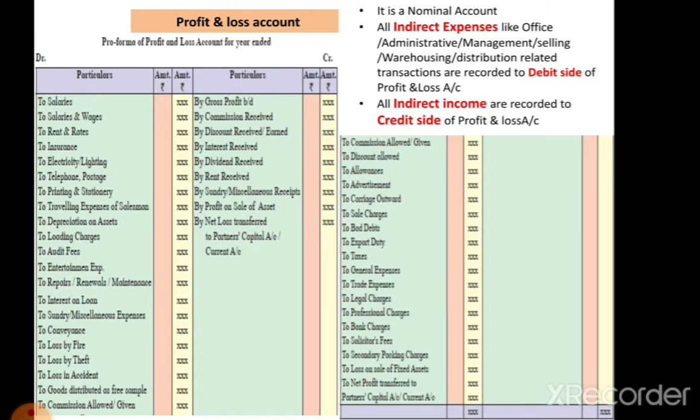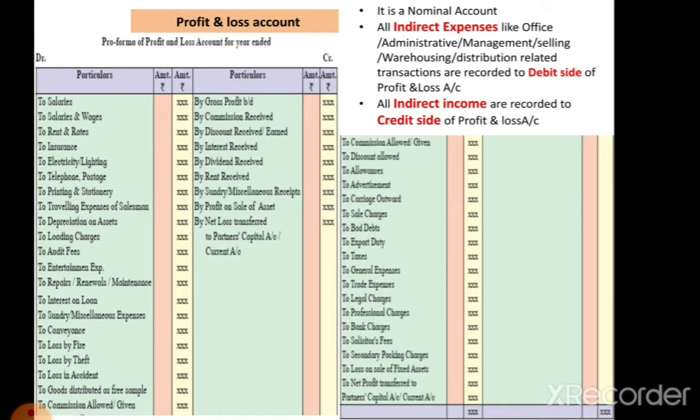Then salary and wages is there. We already discussed in trading account when we explain salary and wages recorded in the profit and loss account, where salaries appears first. Then next, rents and rates is there, where rate means municipal rates. So which are the indirect expenses recorded on profit and loss account.